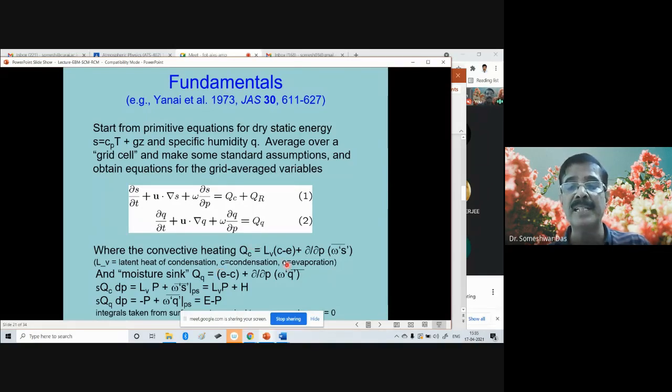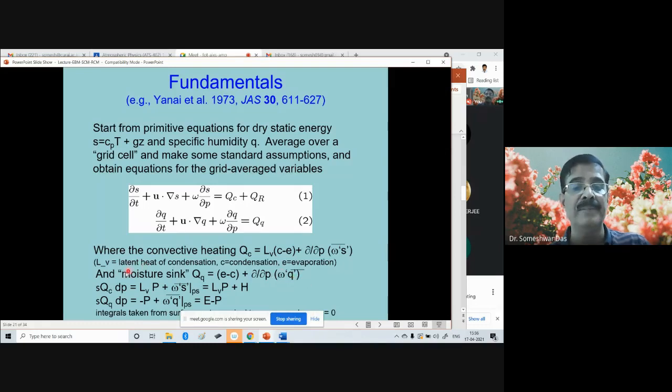So in this case, it is C minus E, whereas in this case, it is E minus C. The evaporation acts as a source for the moisture, but it acts as a sink for the heat. When evaporation occurs, cooling occurs. So it is a sink for the heat, but source for the moisture. Plus the turbulent vertical transport of the moisture. Okay.